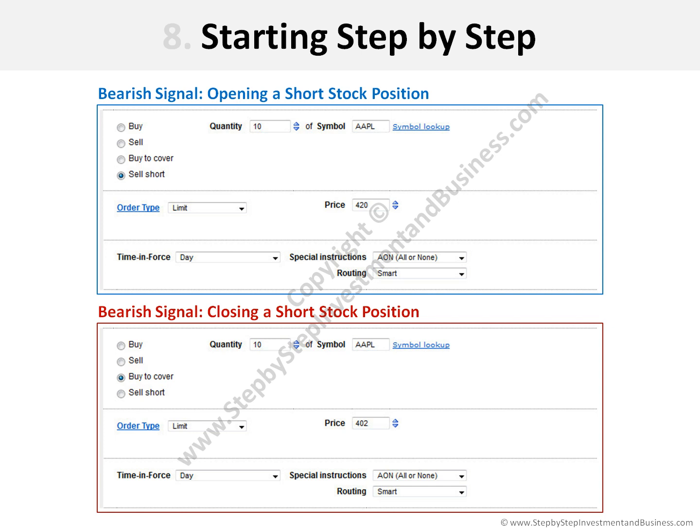On the other hand, to close the position, we are indicating to buy the 10 shares of Apple at a limit price of $402. We select the action Buy to Cover. The time in force is day, and we want the order to be executed under the specification all or none and with an automatic routing.